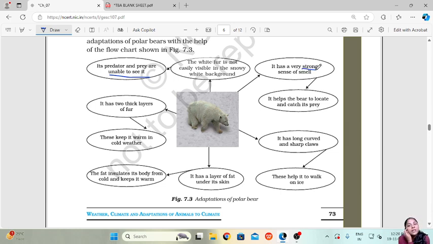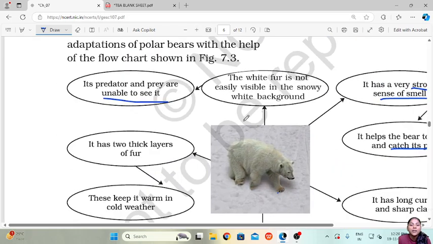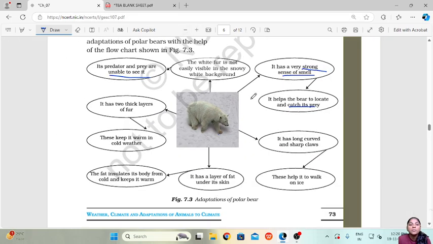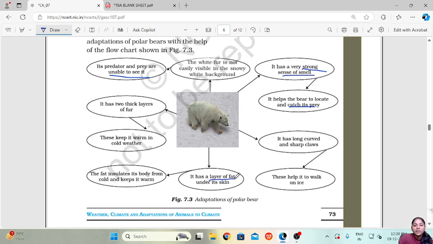The second one is that it has a very strong sense of smell, which helps it to locate and catch its prey. The third one is that it has long, curved and sharp claws, which help these polar bears to walk on ice. Another thing is they have a layer of fat under their skin, which acts as an insulator. So the fat insulates its body from cold and keeps it warm.